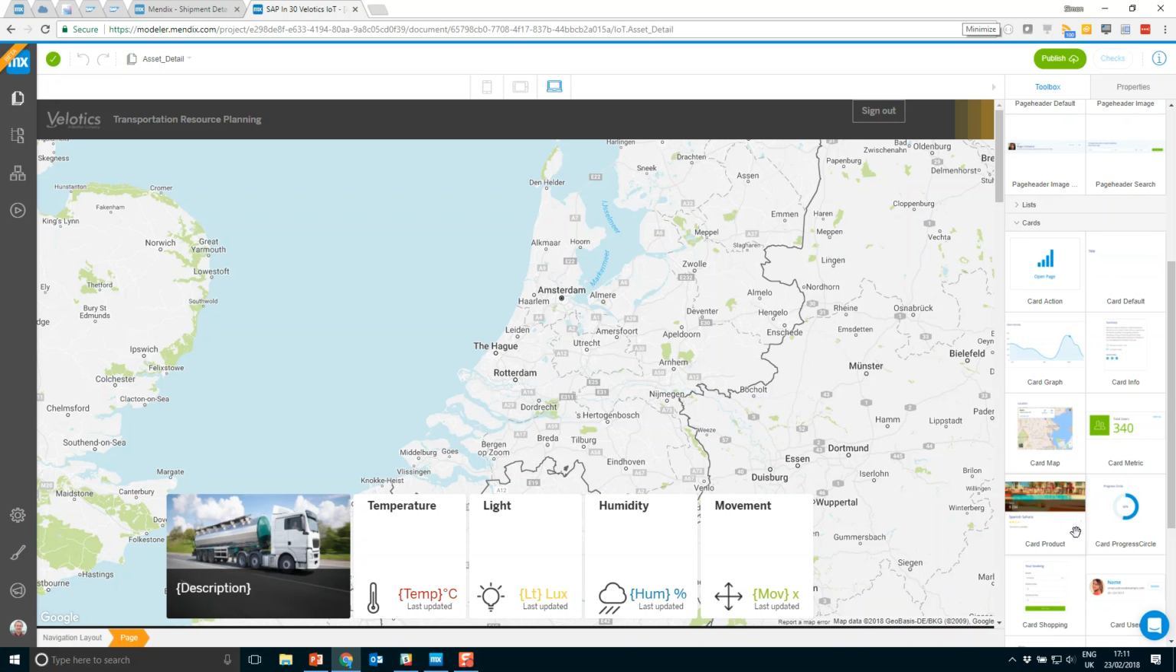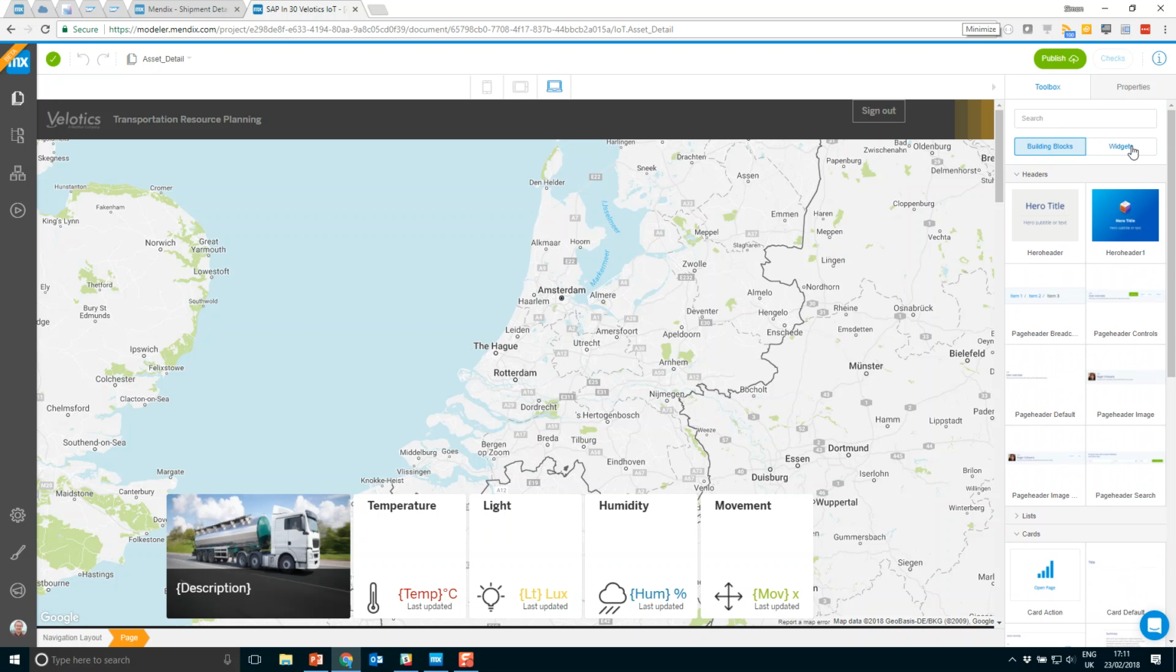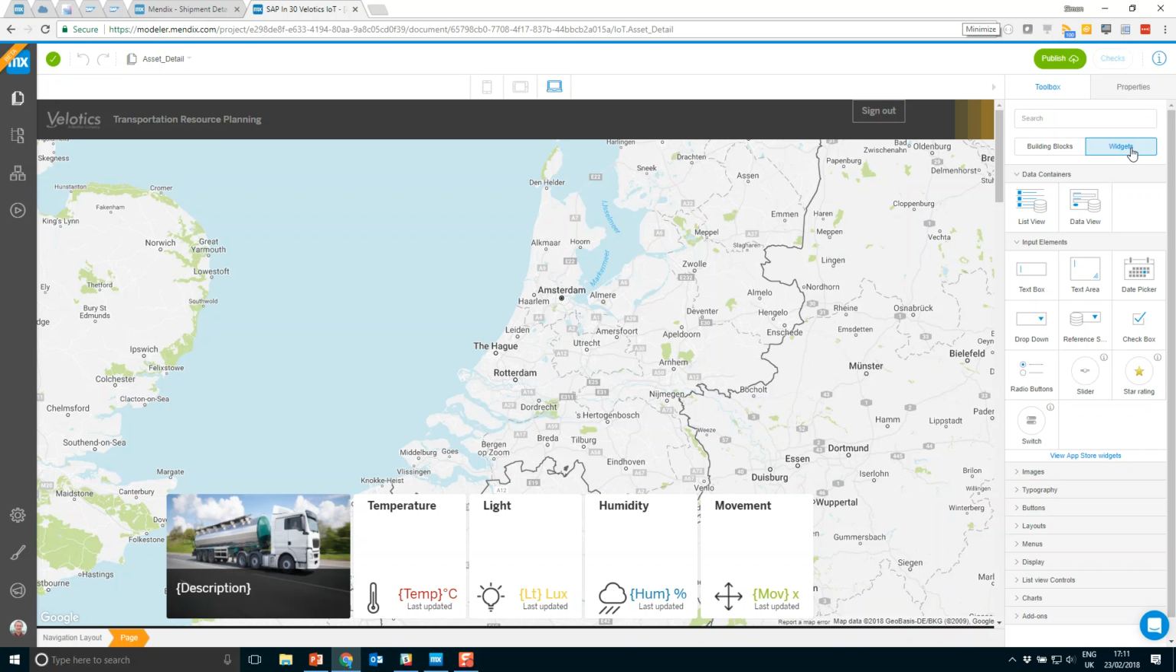You can build those building blocks using our development tool, and once you've built those, you can reuse those across multiple applications. We then also have widgets, and widgets are lower level components such as buttons, sliders, star ratings, and a number of widgets will combine to make up a building block. You can download some of these widgets from our App Store so that you can extend the functionality of the Mendix technology. You can extend the platform both on the front end using JavaScript and Java on the back end.